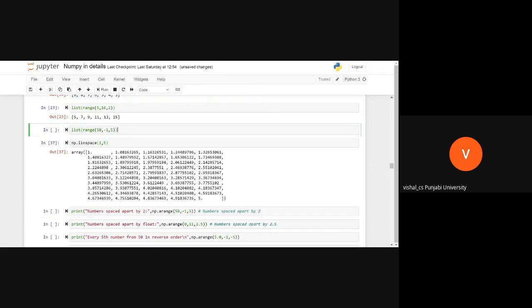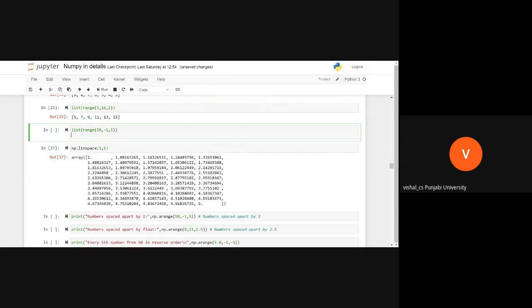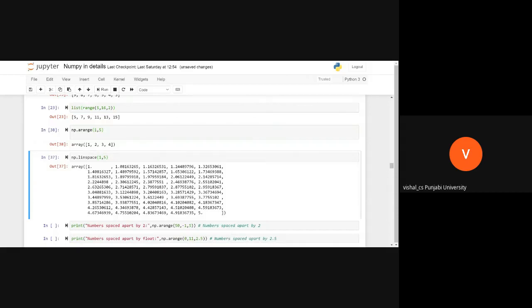If I use arange like this, np.arange, see what it does. It produces evenly spaced numbers between 1 and 5.